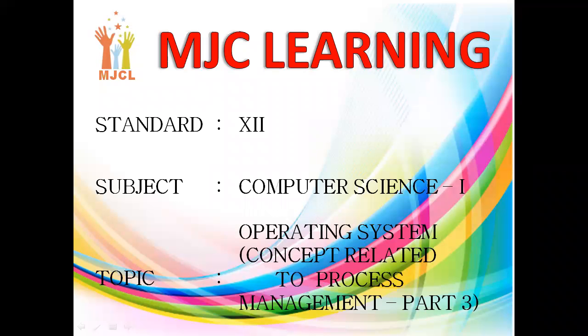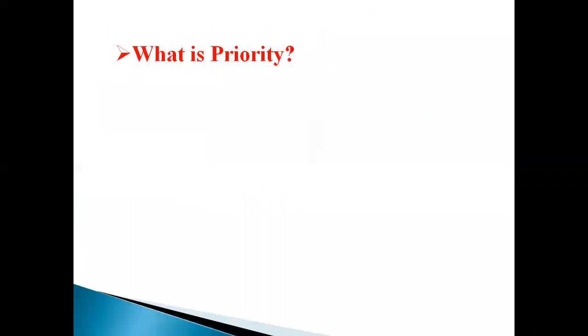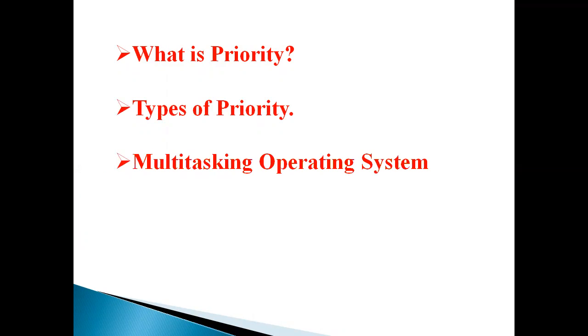Today we are going to study chapter 1 of Computer Science 1, that is Operating System, and the topic is concepts related to process management, part 3. So let's begin. In this session we are going to study what is priority, types of priority, and multitasking operating system.